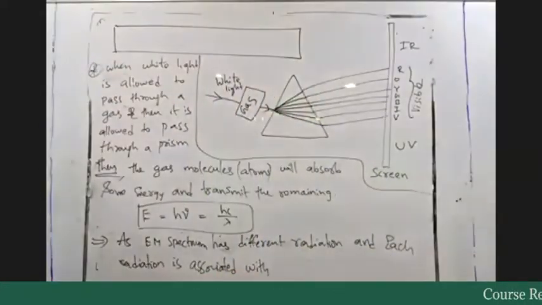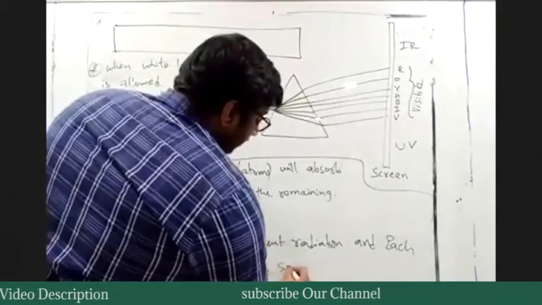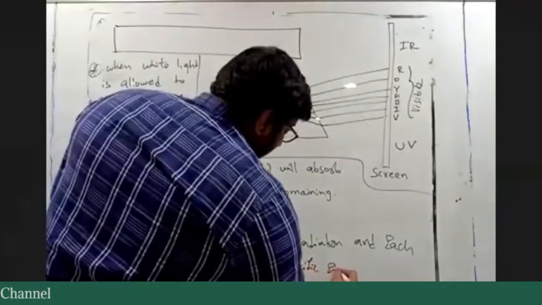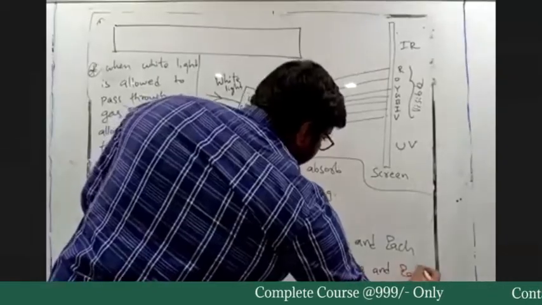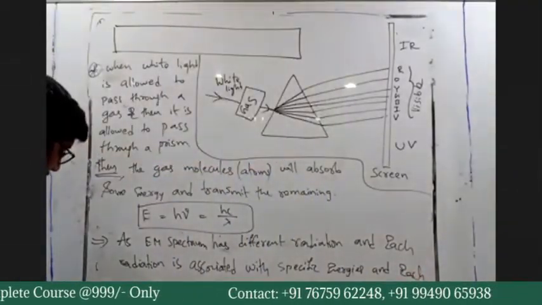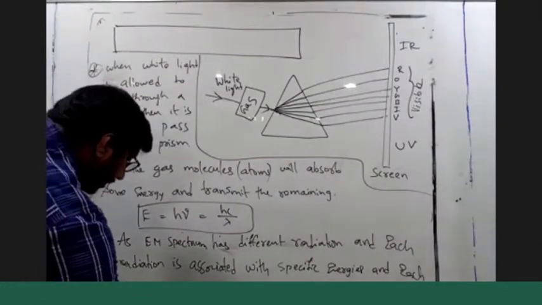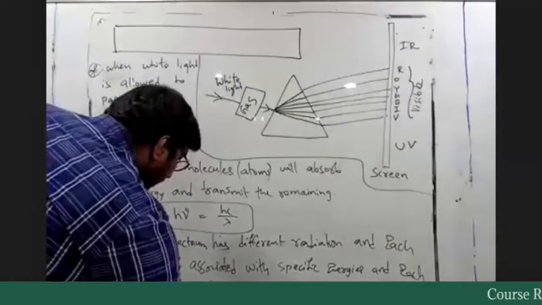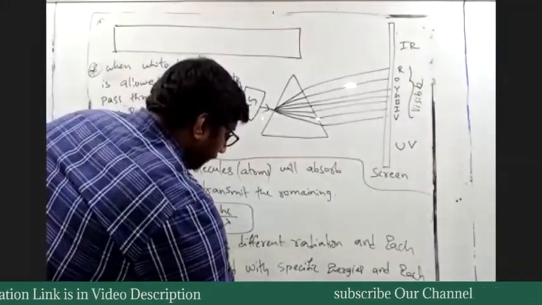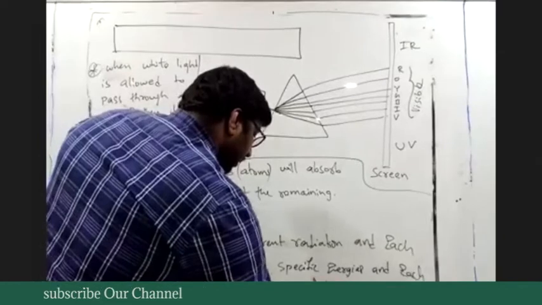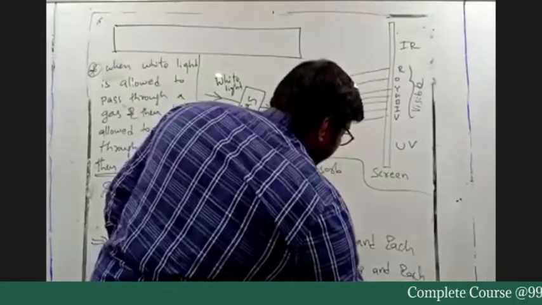Each radiation is associated with specific energies, and each energy is associated with a particular lambda, which implies a particular color.